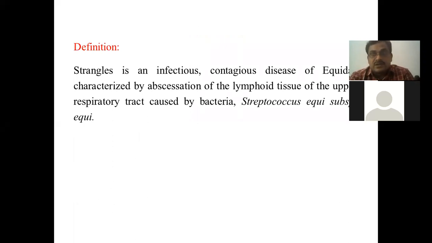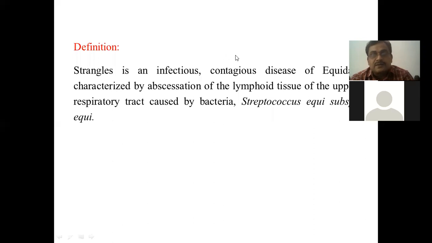It is restricted to the upper respiratory tract and is a bacterial disease caused by Streptococcus equi subspecies equi. So we can say strangles is a respiratory illness in horses, and it causes purulent lymphadenitis, lymphangitis, pharyngitis, tonsillitis, all that is related to the head region of the horse.